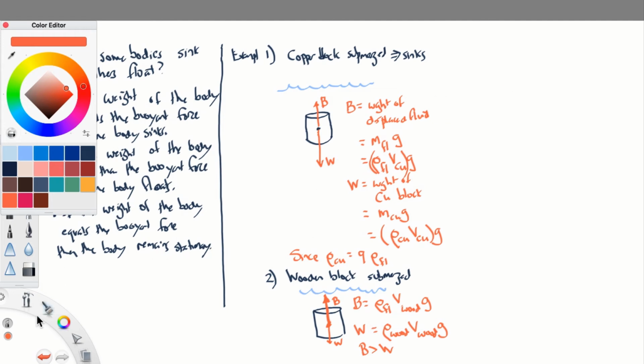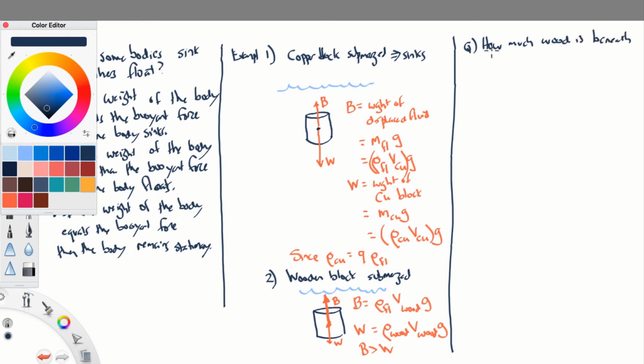Now here's an interesting question. What's going to happen is the buoyant force is bigger, it's going to float up toward the top, and it's going to kind of come out of the top of the water, but how much of the wood is going to be sticking out of the top of the water? So let me ask that question. How much wood is beneath the surface of the water when the wood is floating on the surface? How should we think about this?